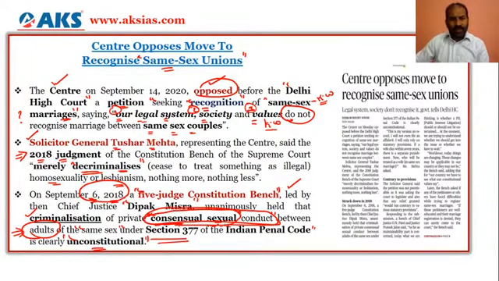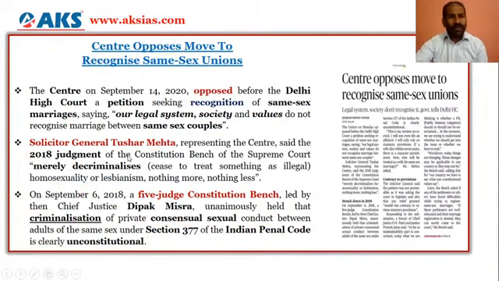There in 2018, the 5-judge bench led by Chief Justice Deepak Mishra said that private consensual sexual conduct between adults of the same sex under 377, if you are criminalizing it, is unconstitutional. But here the petitioner wants the Delhi High Court to recognize same-sex marriage. That is the difference, and the centre has opposed it. The centre has opposed it on the basis that we have a legal system, a society and values which do not recognize marriage between same-sex couples.